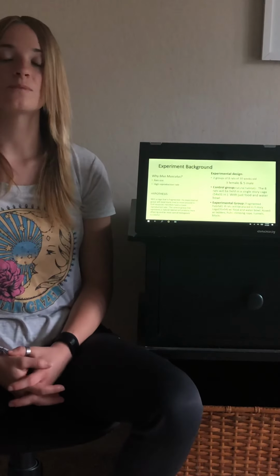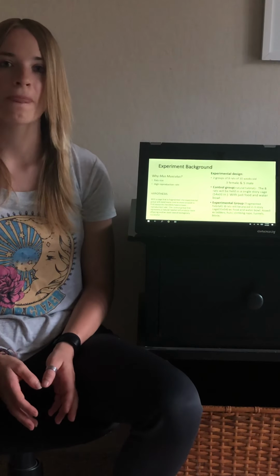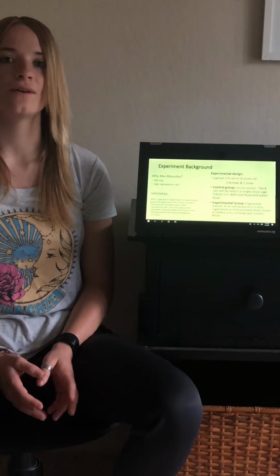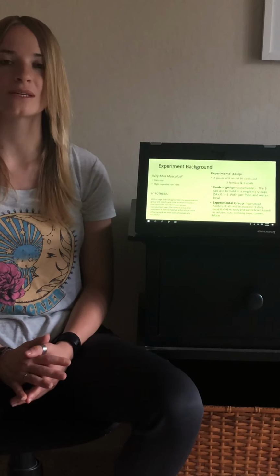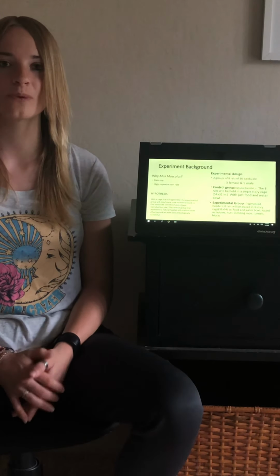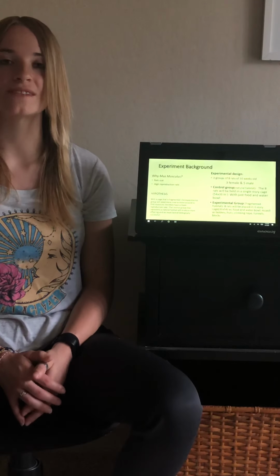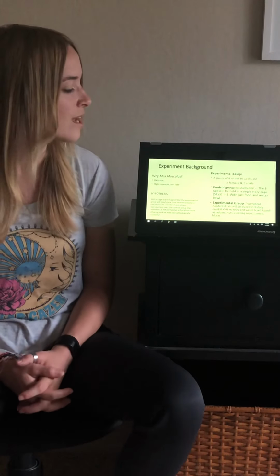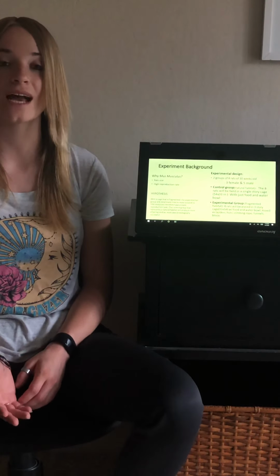So rats are used because their size makes them easy to observe and handle, as well as their high reproduction rate. Now, in this experiment, 2 groups of 8 rats are going to be used, 8 rats in each group, 3 female and 5 male at the age of 10 weeks old. This is their sexual maturity age. The control group will represent the natural habitat.